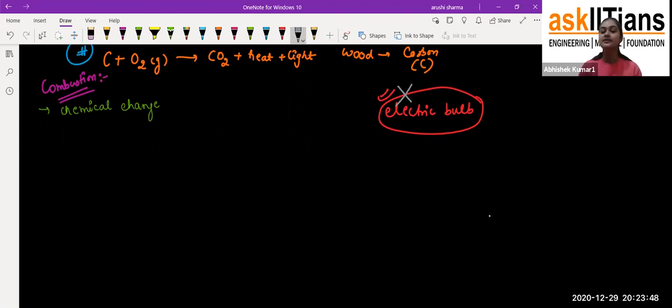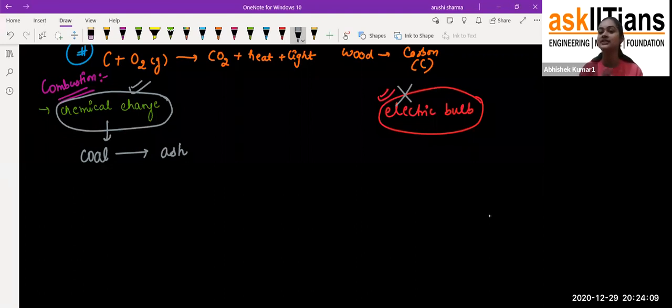Why? Because students, like I have already told you, it is a chemical change. It always requires some chemical change. For example, if we take coal, koila, whenever it burns in the presence of oxygen, that coal converts into ash. Exactly, that means the composition is changing here.